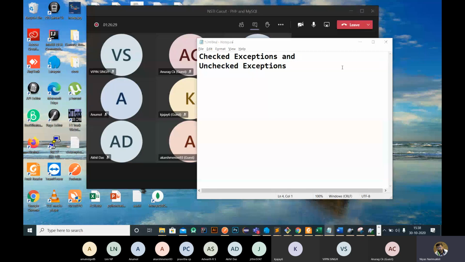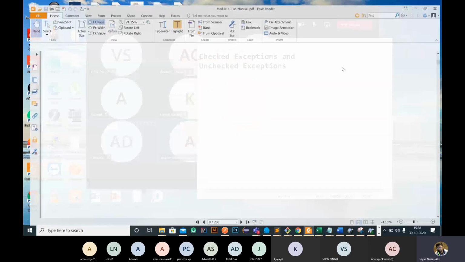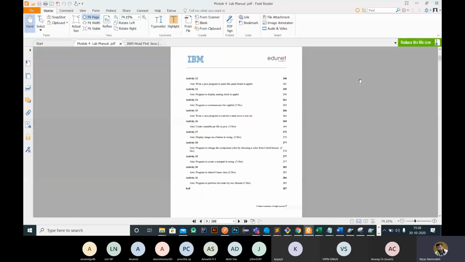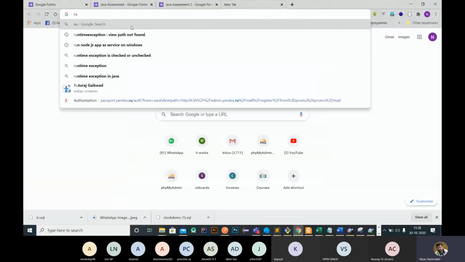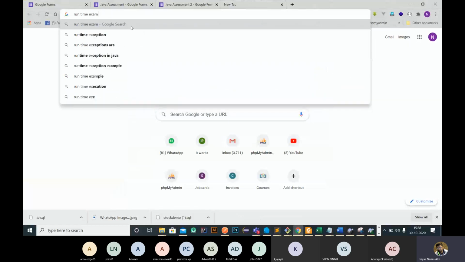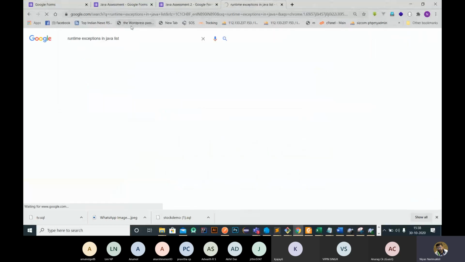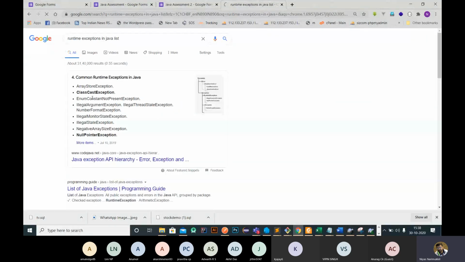If you want, we can check the internet. Examples of runtime exceptions: null pointer exception, illegal state exception. There are a lot of exceptions out there. So these are runtime exceptions.